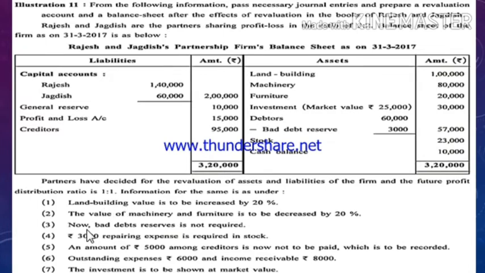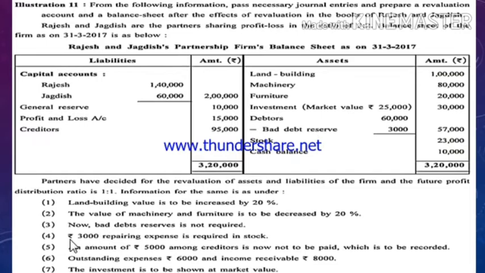Next, the third adjustment: bad debt reserve is now not required. It means previously your 3,000 was shown. Now in the new balance sheet we have to show 60,000; 3,000 we don't have to subtract. So bad debt reserve, due to which the assets value was getting reduced, now assets value is to be increased. So it will create profit for the firm, and profit will always be recorded on the credit side of revaluation account. So the entry would be bad debt reserve account debit to revaluation account credit.